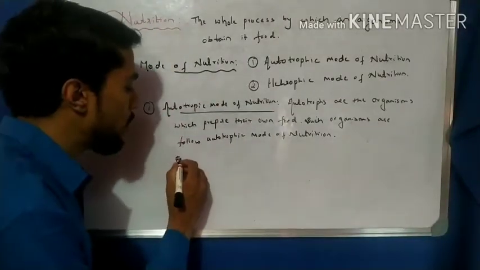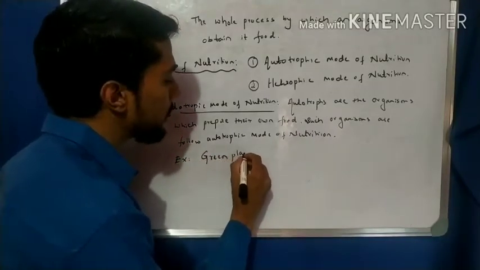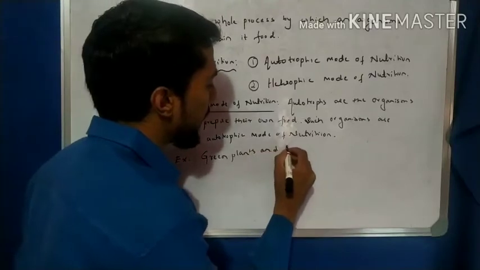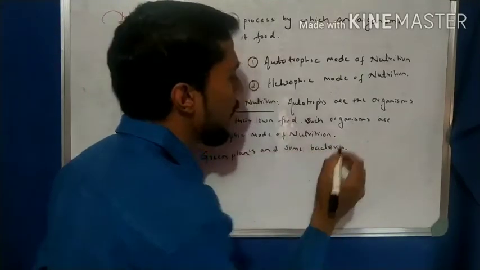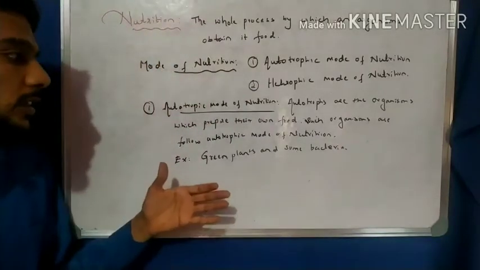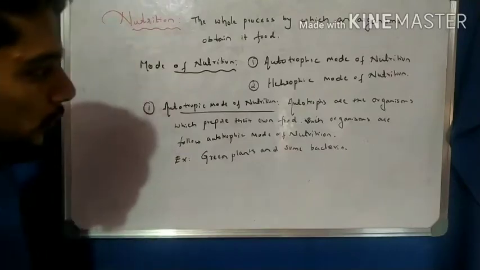For example, green plants and some bacteria follow this type of nutrition. So this is about autotrophic nutrition.